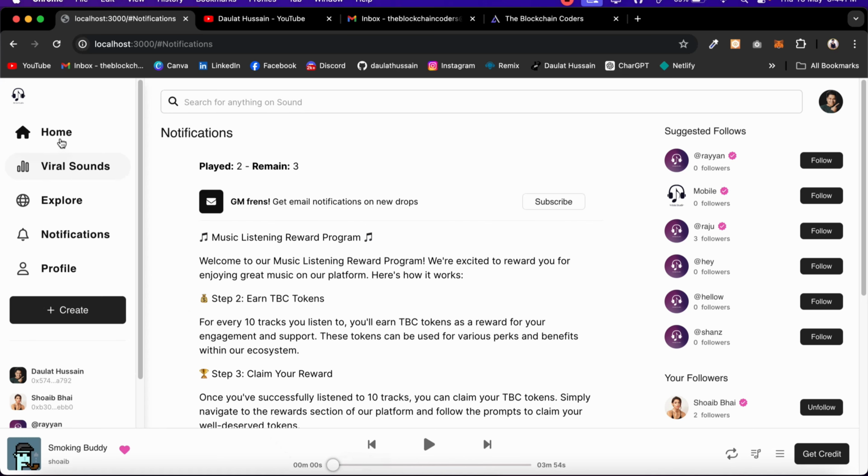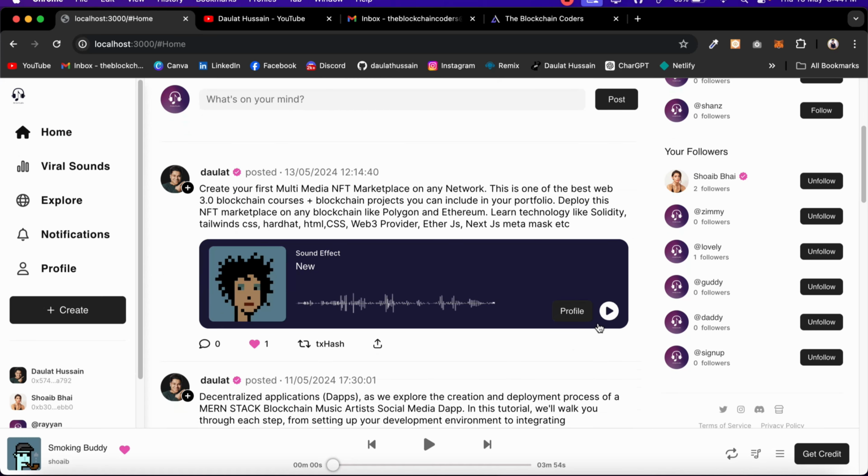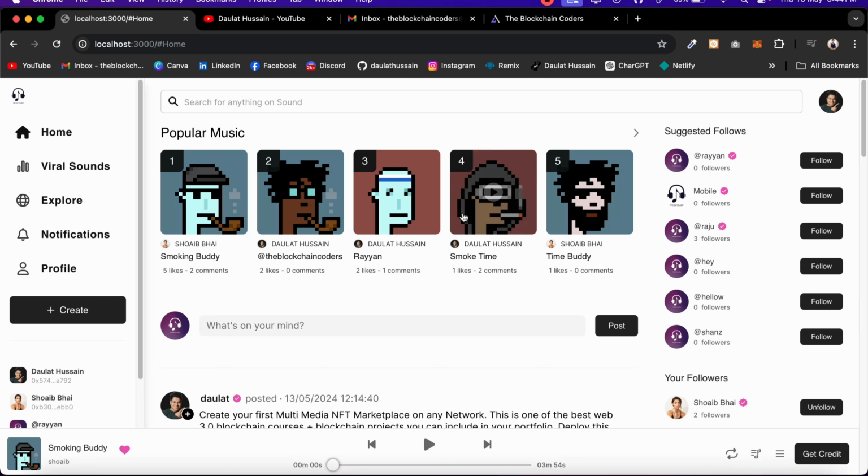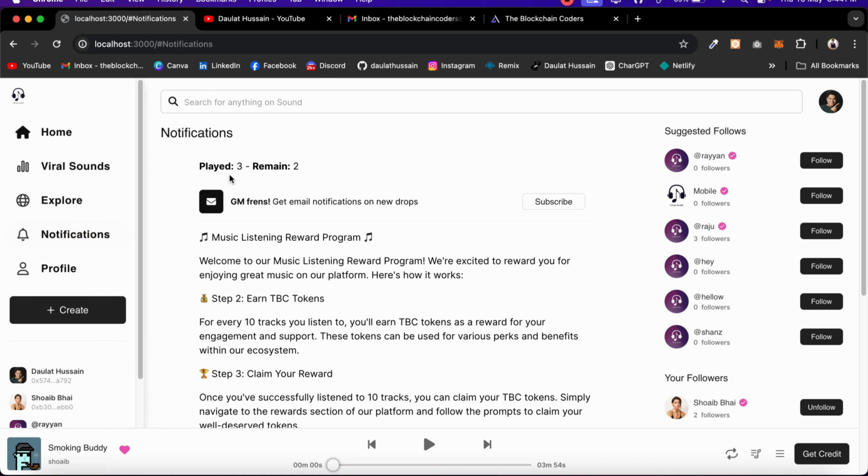So let me come back here, and I'm going to select this particular music and play this music. Once the music completes, it's going to make a call to our backend, and it's going to change the state and the data that the user has successfully listened to the music. Here we got this notification that we have successfully listened to the complete music, and if I come back here, it went to 2.